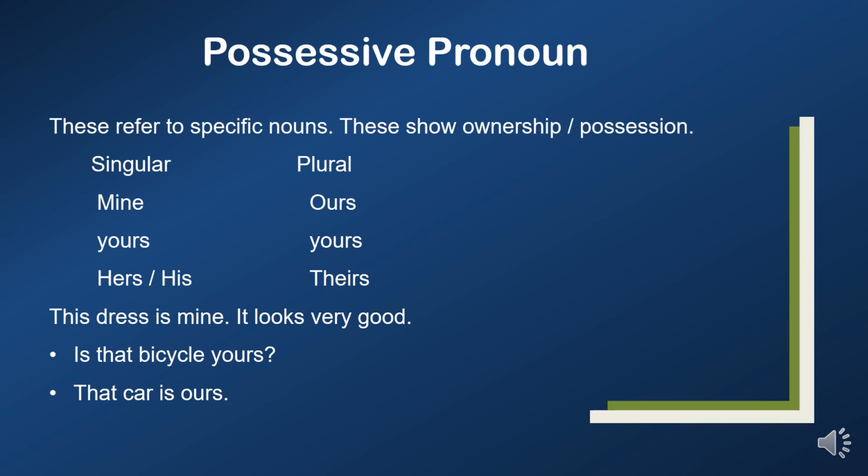This dress is mine. It looks very good. Here the word mine is a possessive pronoun. It shows that this dress belongs to me. Is that bicycle yours? Here yours is a possessive pronoun. That car is ours. Ours is a possessive pronoun. It shows that the car belongs to us. These are the possessive pronouns: mine, yours, hers, his, ours, yours, and theirs.